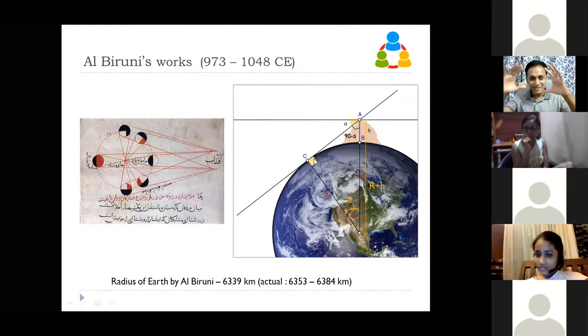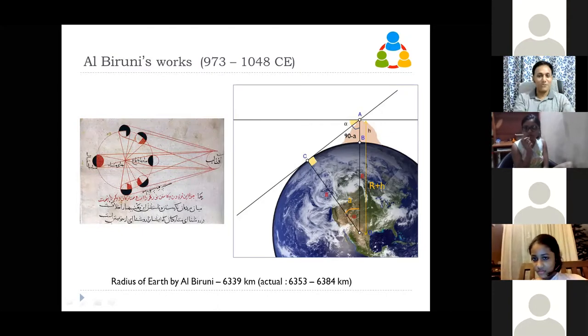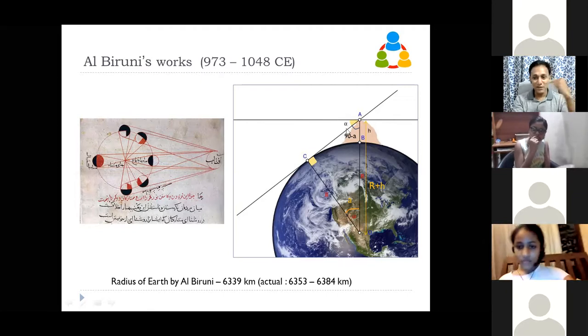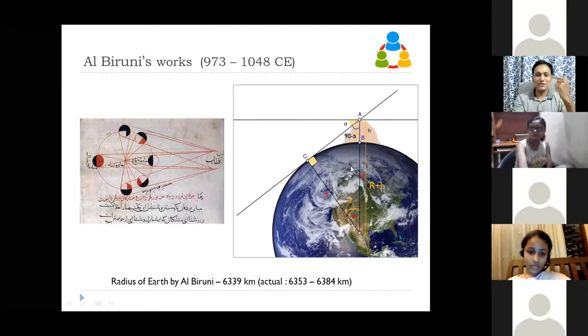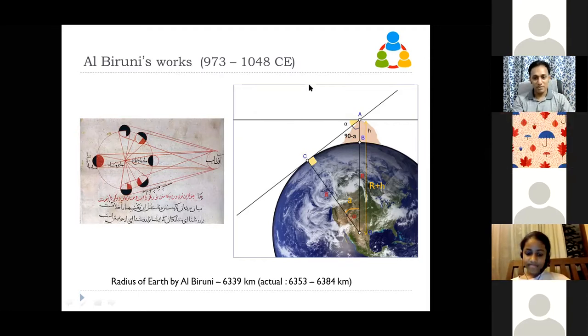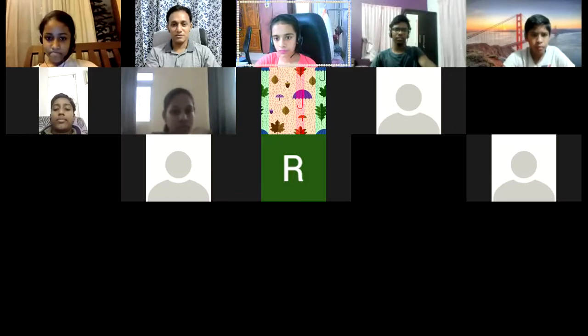So, the mathematics was very simple for them, pretty simple, but fine. This idea is the killer idea. If you have a horizon and you measure this angle and you calculate the mountain's height, you can find this. That was the killer idea. Okay, so with that we'll stop today's class. Any doubts, feel free to ask.